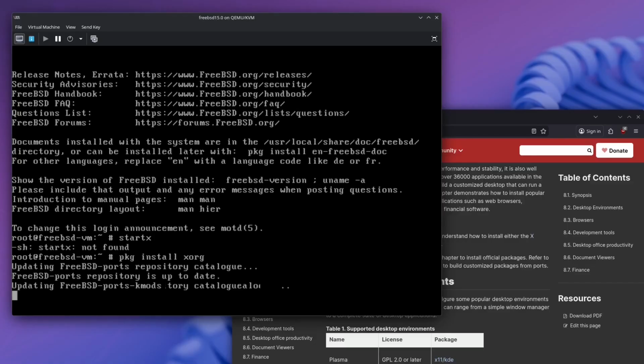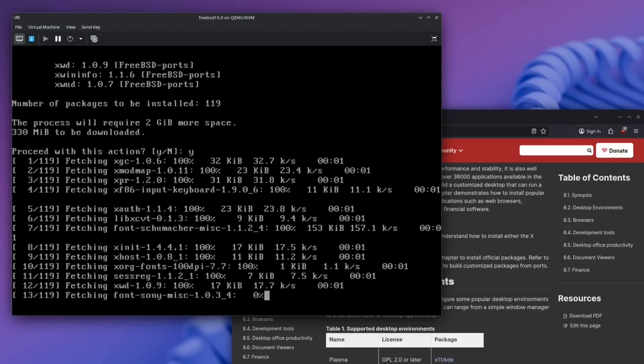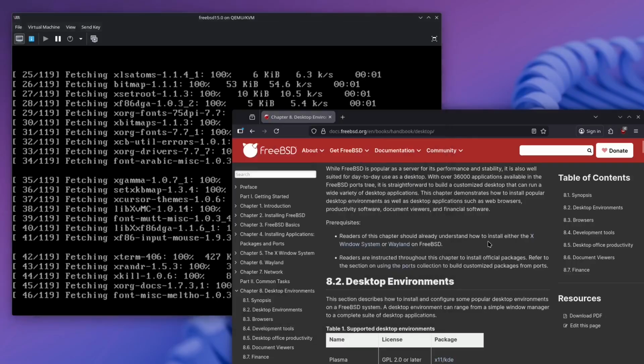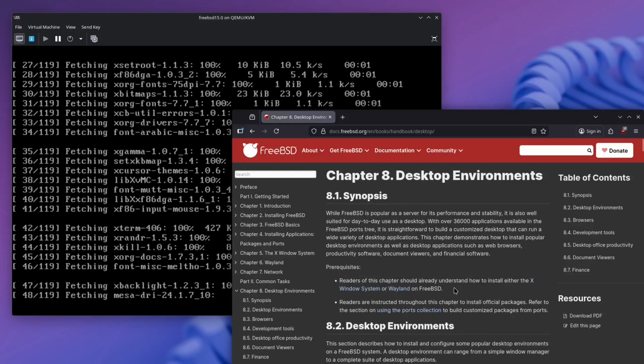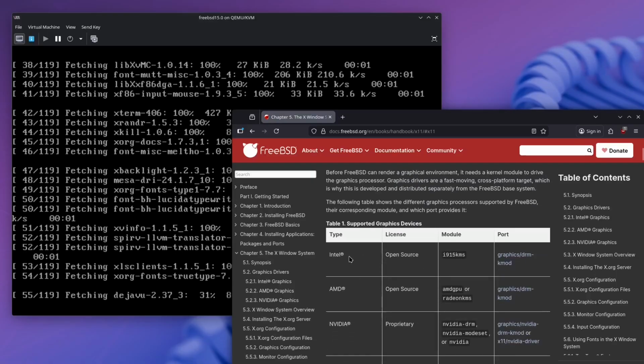Xorg, was it? Okay, this is it. I think this is what I've been missing. Like, I just didn't install the X server, but this should work. Okay, it literally says right here, so I do not have the right to complain, because it does say that I need to install the X Window System and graphics drivers.